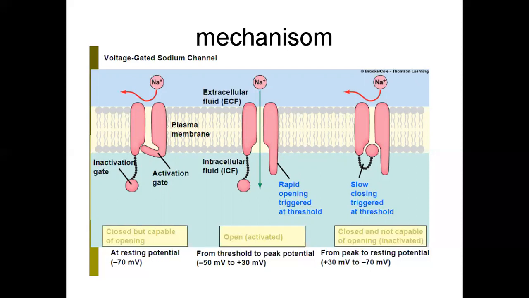In the resting phase or closed state, the activation gate is closed, and the normal resting potential will be there. In the inactivated or blocked state, the inactivation gate is closed after the action potential has passed.